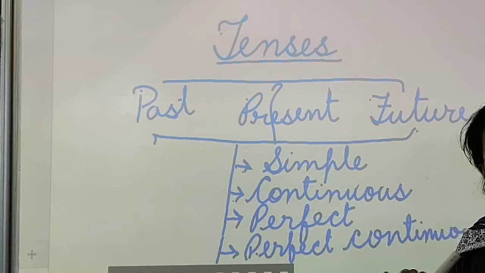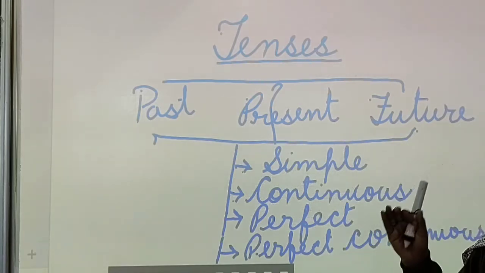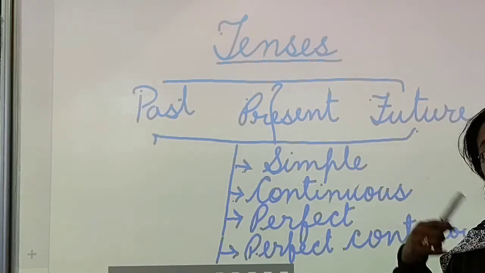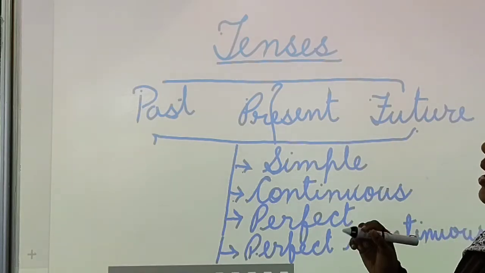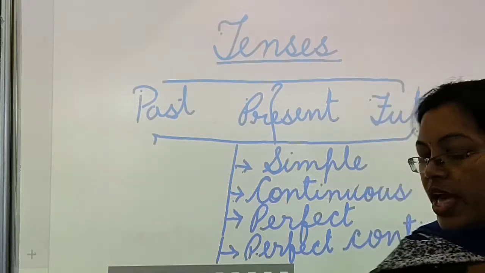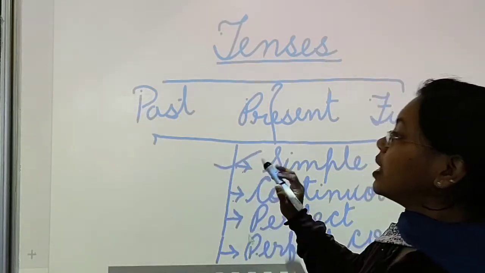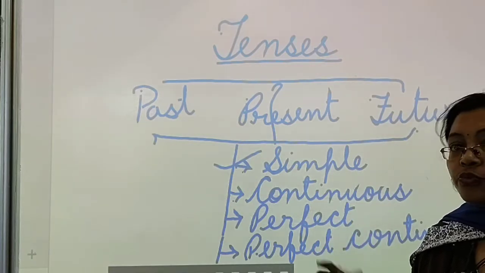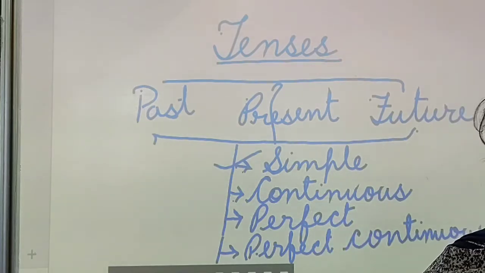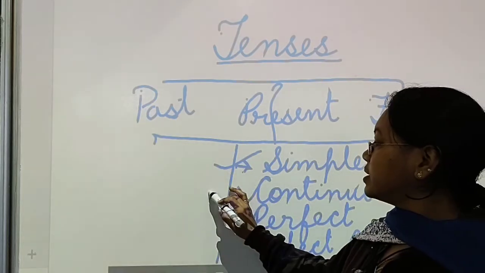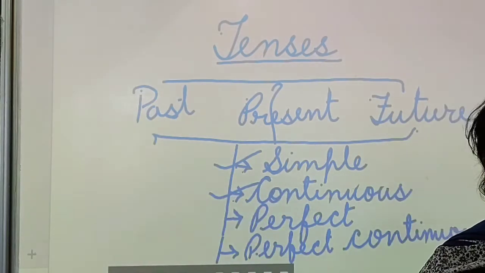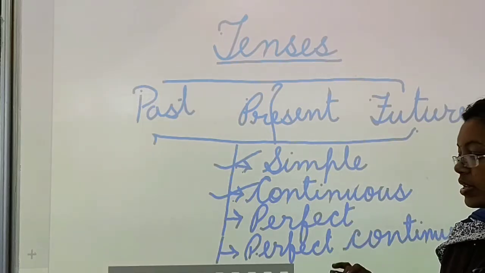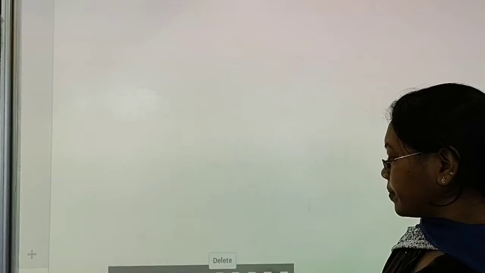Past means the work which is already completed, present means the work which is going on right now, and future means that which is going to happen. So in the last video class we completed simple tense, means simple present, simple past and simple future. So today we will start continuous. All the three forms we will read today.